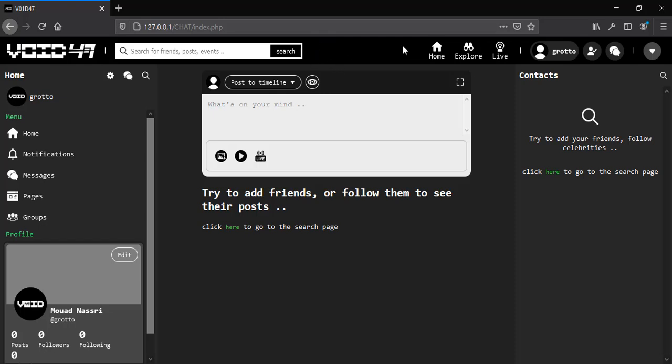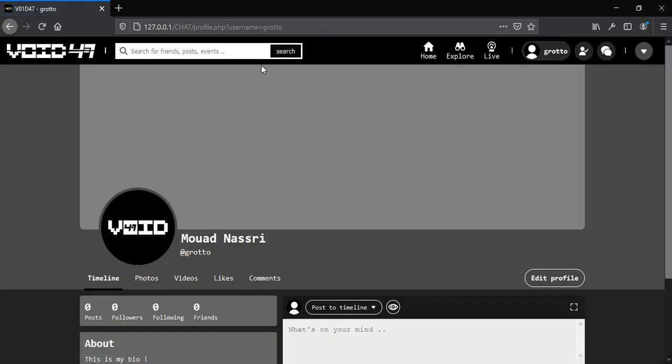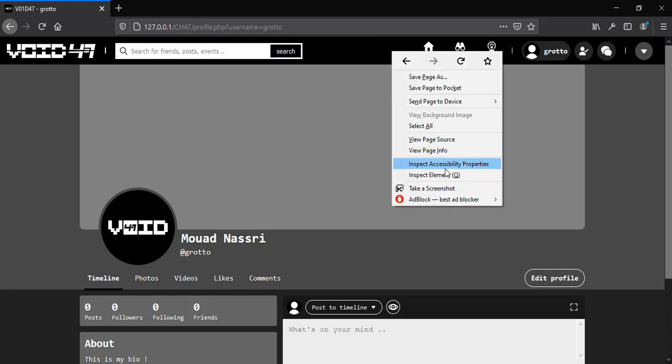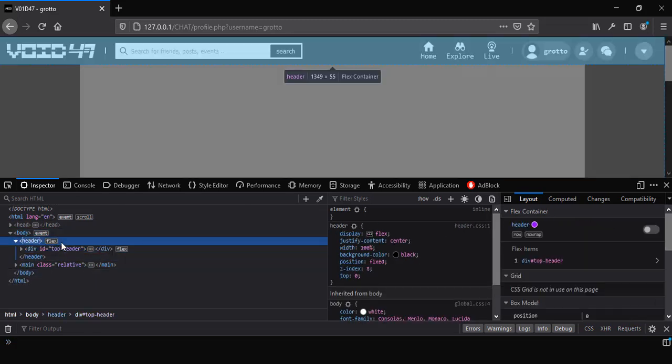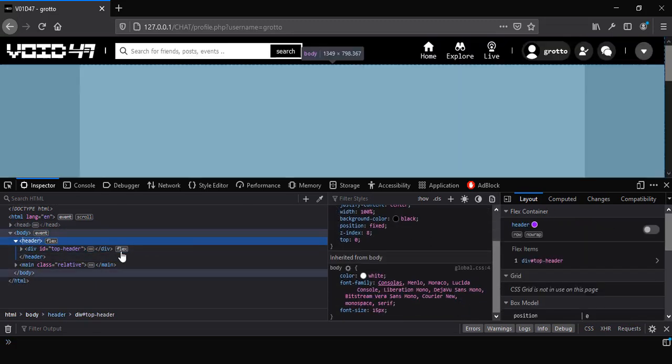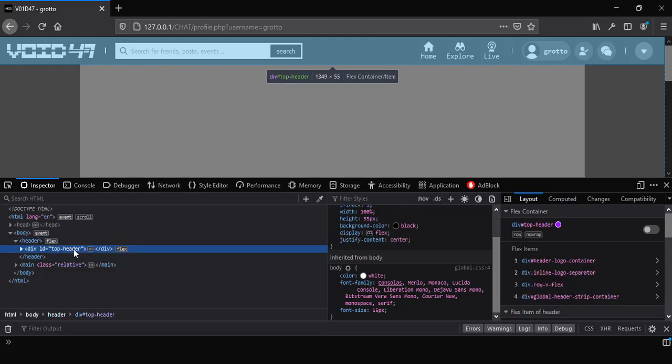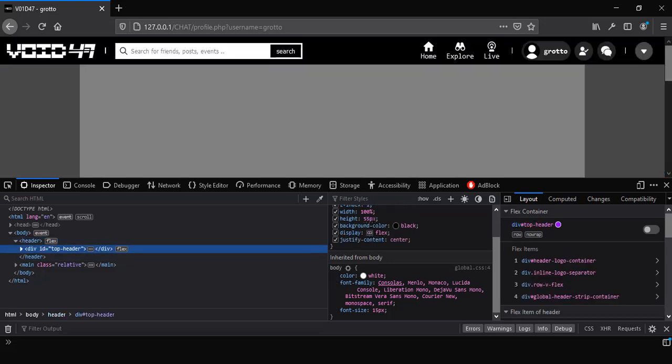Just to demonstrate this, let's go back to our profile page. Let's remove this header right here, and basically this header, as you can see, has a height of 55 pixels.